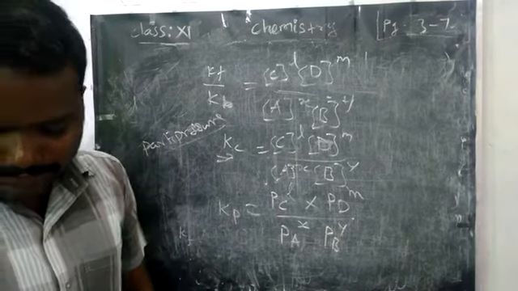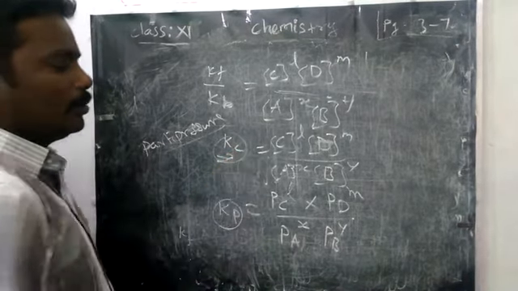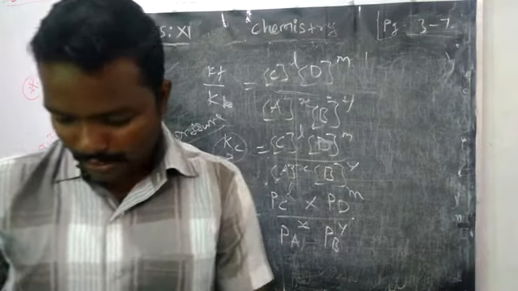Now we got Kp. These are the two constants for an equilibrium reaction.